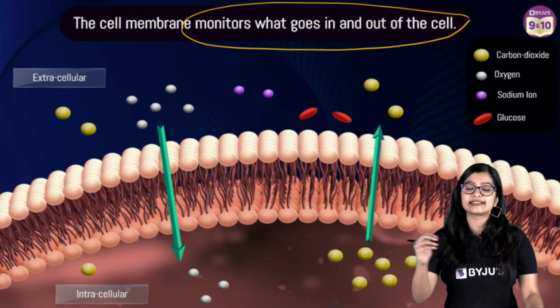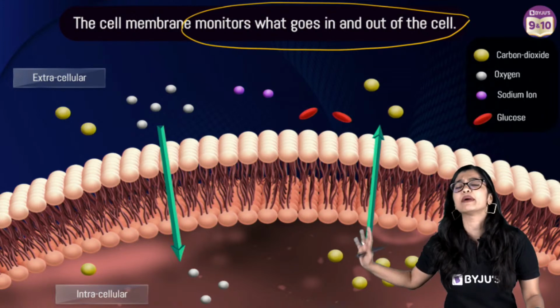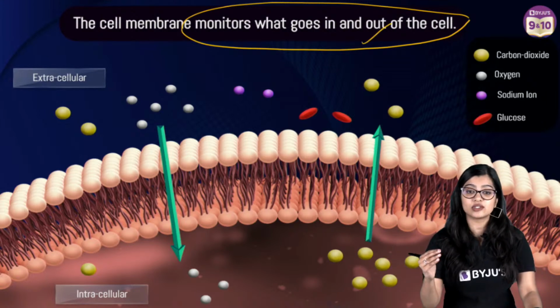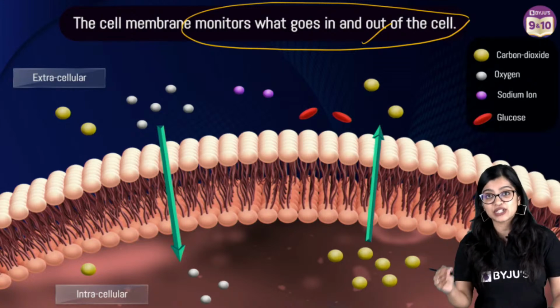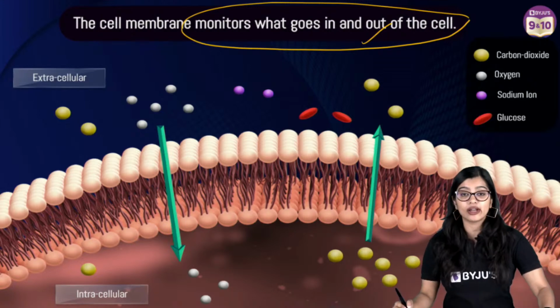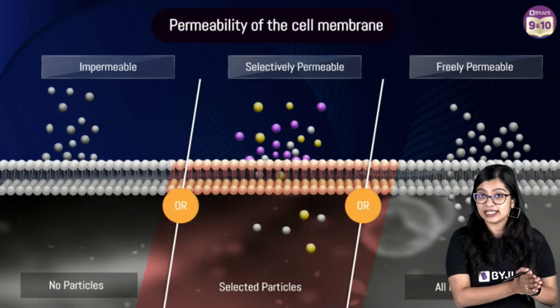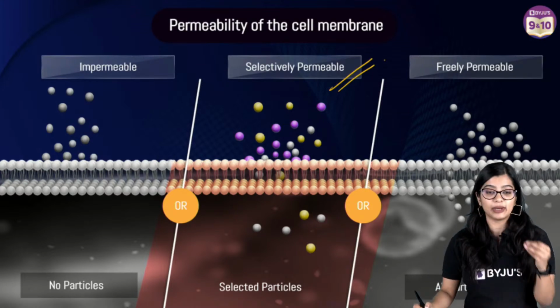So similarly, the cell membrane is also like your security guard. It will not let anybody enter. The cell membrane is not going to allow anyone to enter. The cell membrane will monitor what goes inside and outside, right? So movement of substances in and out is monitored, which is why we say that the cell membrane is selectively permeable.